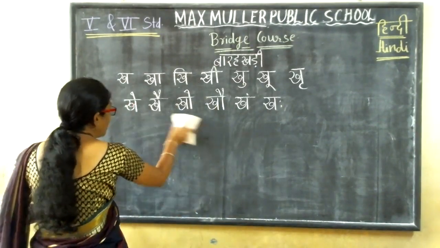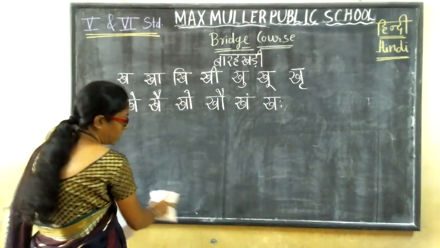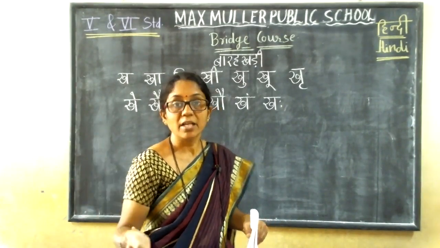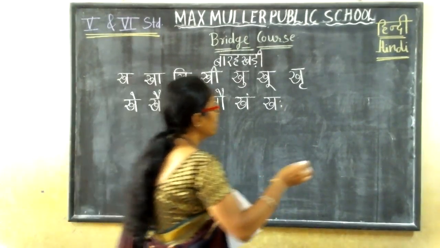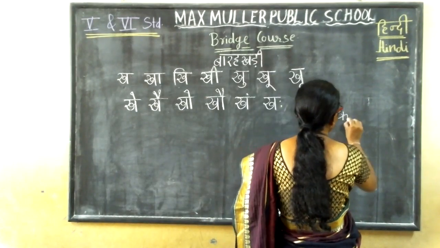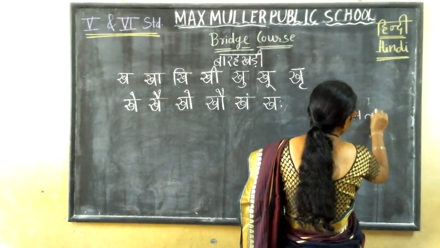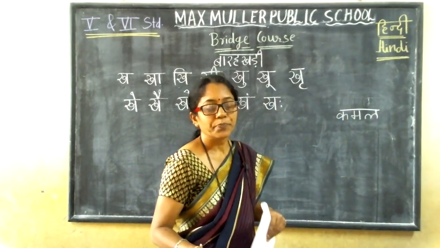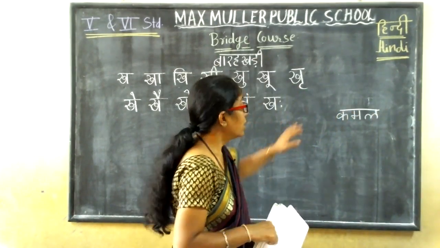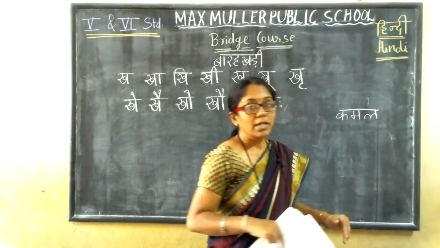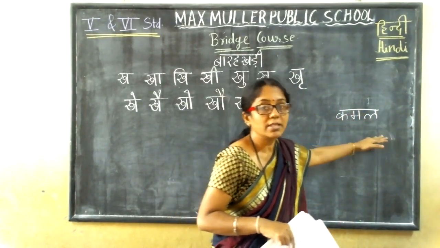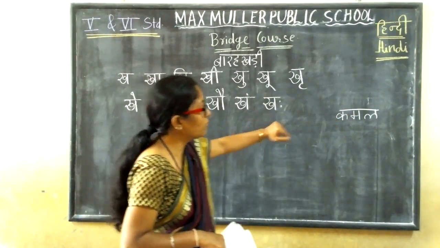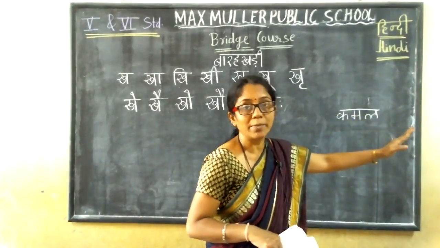Now see, one more barakhri I'll write like this, a horizontal barakhri, and in the next class I'll give some words to read and write. See, if we write here ka ma la, see here children, ka ma la. Here there is no matra in this word. So without matra, no aki matra, no uki matra.